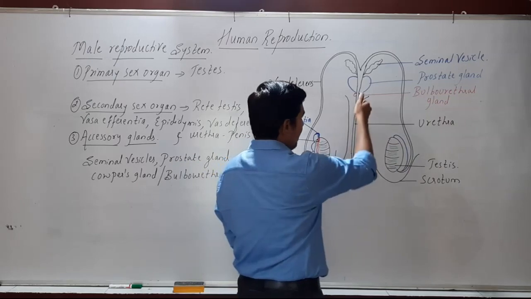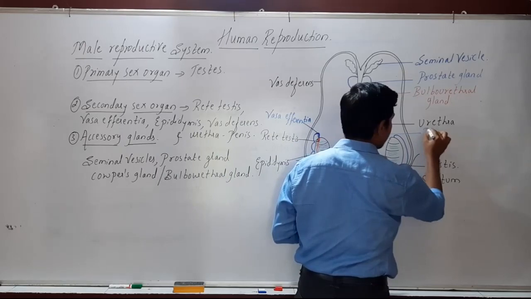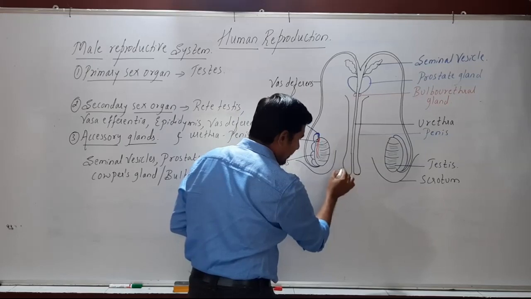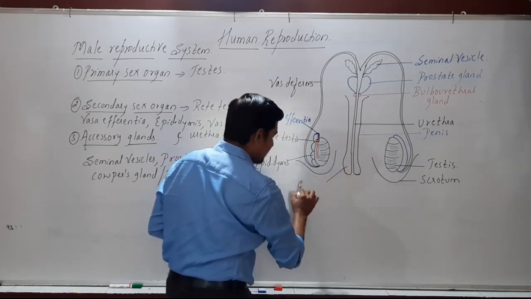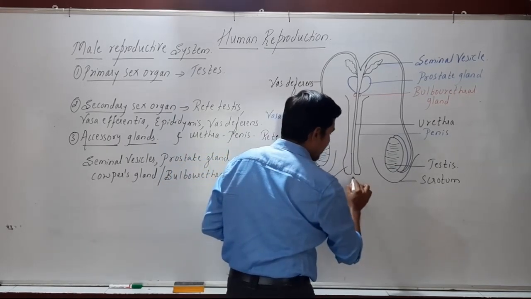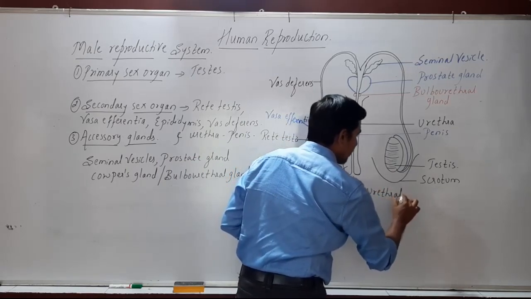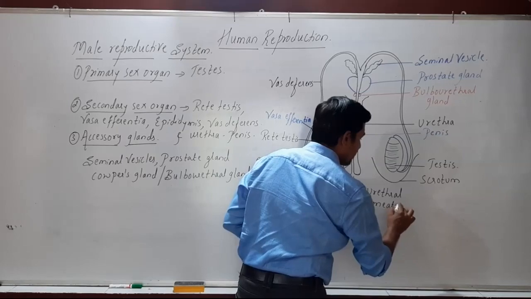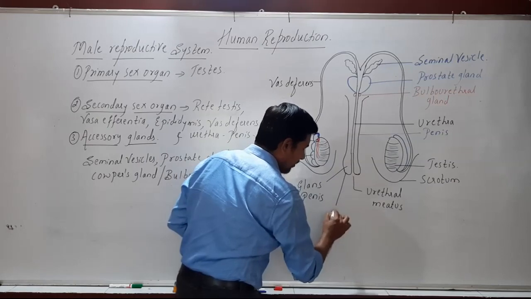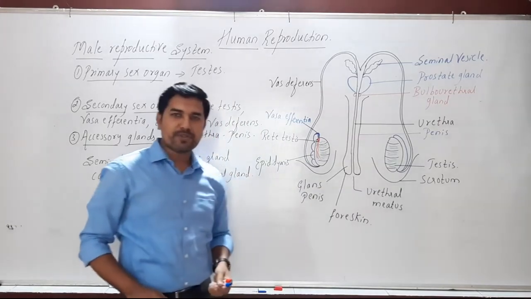Okay, and the external male genitalia is called the penis. At the tip is the glans penis. The external opening is the urethral meatus. And the skin that is present on the external genitalia is called the foreskin, or it is also called the prepuce.